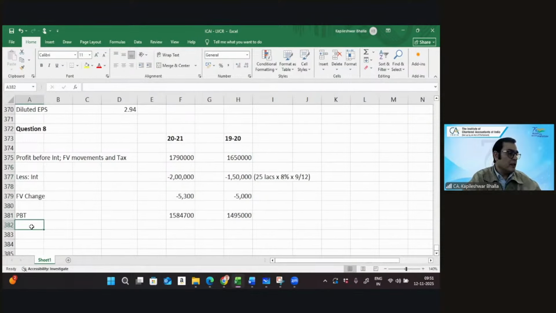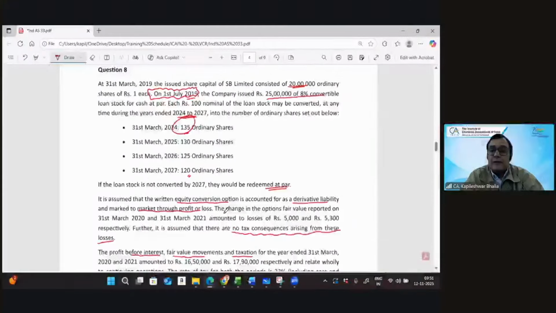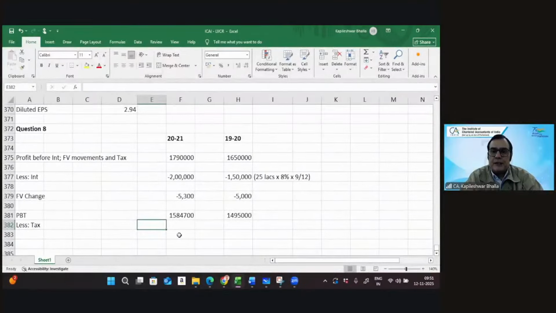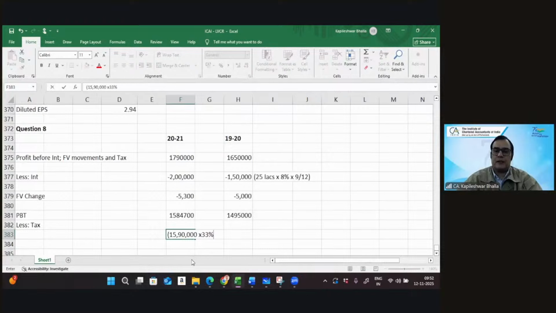Now, quick question. When you're going to consider the tax, are you going to consider the tax on this figure, or are you going to consider it in this particular case leaving out the fair value change? What do you say? Because it is very clearly given in the question that there is no tax consequence on this loss. So that's right, we're going to ignore this particular amount. So let's take 1790 less interest, and the tax is going to be on 15,90,000 into 33%.